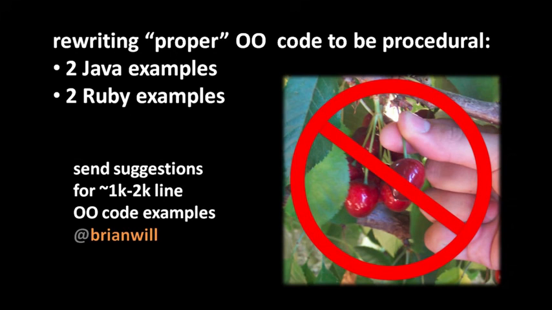Preferably, it would be something in Java or JavaScript or Python or Ruby, even though I prefer Python. It's not a strict requirement, but it's better if it's in a language that everyone knows, because I want to have it be accessible to as many people as possible. So preferably JavaScript. Though make sure it's an example that is actually in an object-oriented style, not perfunctory object-oriented style, but actual object-oriented style.